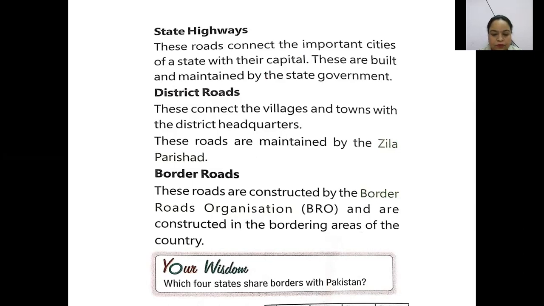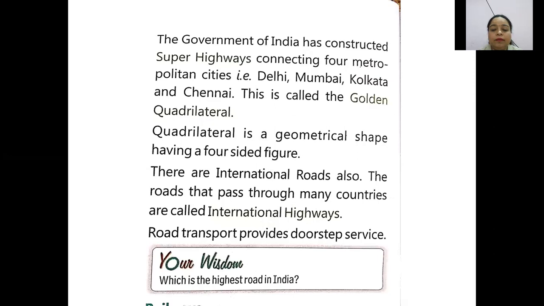Okay. Next, the Government of India has constructed superhighways connecting the 4 metropolitan cities. What are these? Delhi, Mumbai, Calcutta and Chennai. So these four places are connected with each other, and this is called the Golden Quadrilateral.